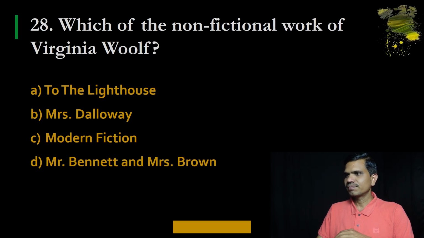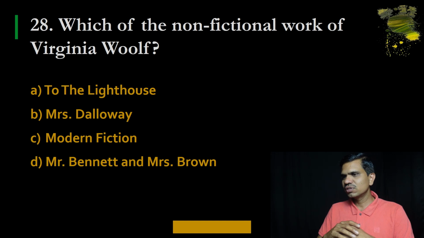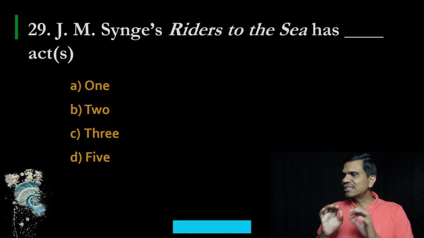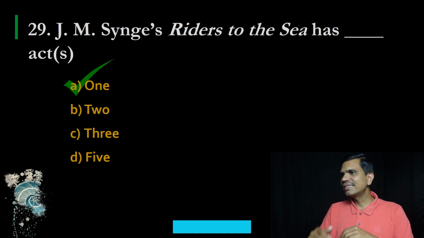W.B. Yeats. 28. Which of the non-fictional works of Virginia Woolf? A. To the Lighthouse, B. Mrs. Dalloway, C. Modern Fiction, and D. Mr. Bennett and Mrs. Brown. And the correct option is C. Modern Fiction. 29. J.M. Synge's Riders to the Sea has act or acts A. 1, B. 2, C. 3, and D. 5. And the correct option is A. It is a one act play, Riders to the Sea.